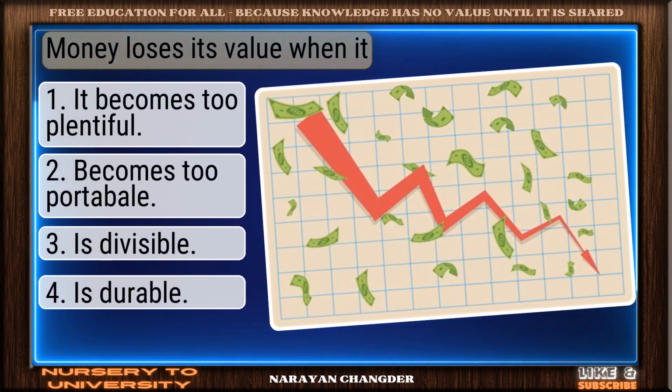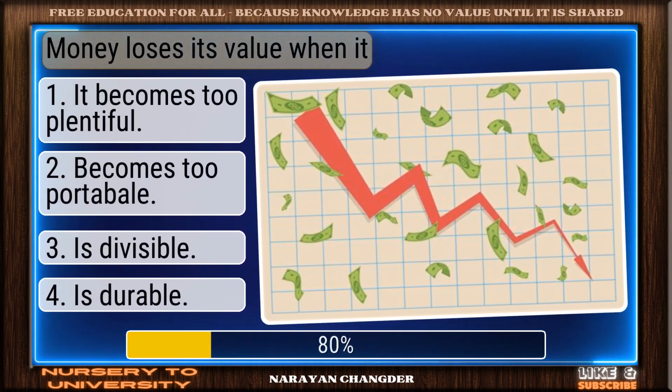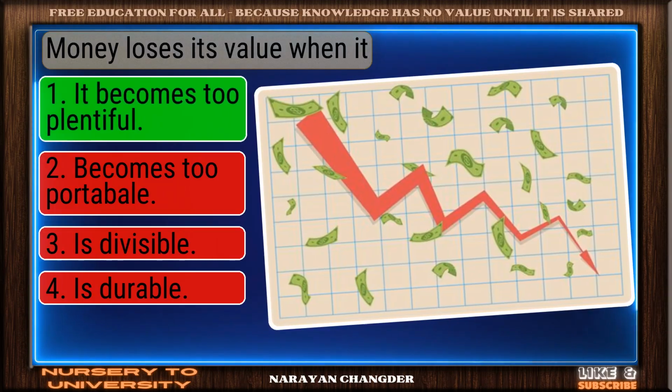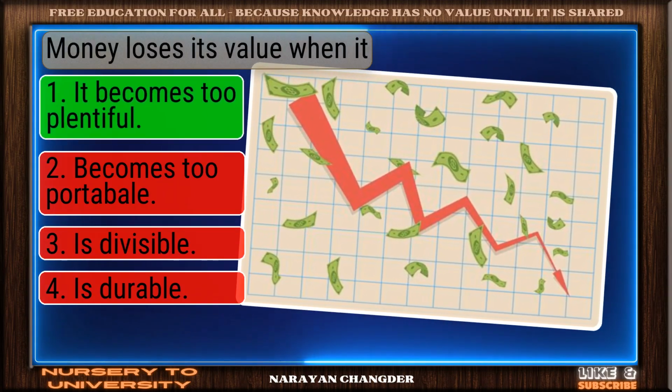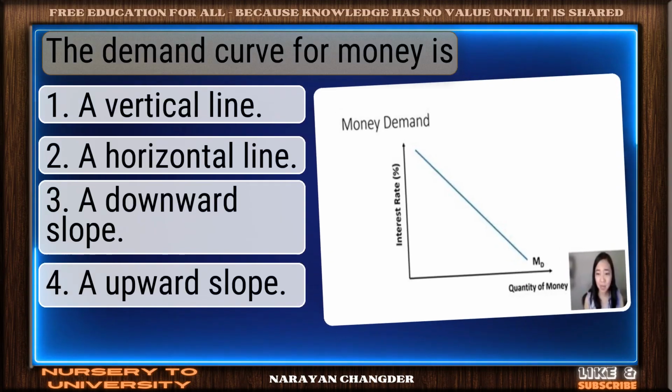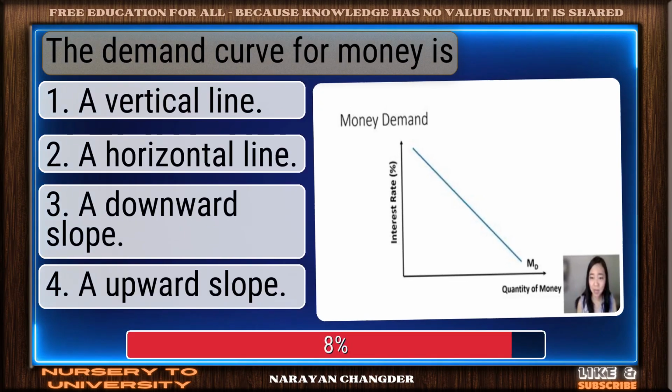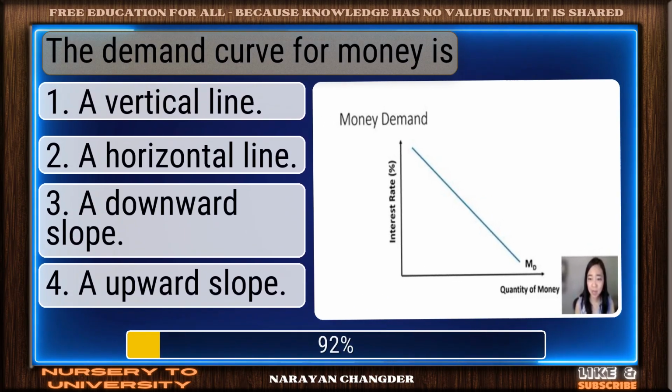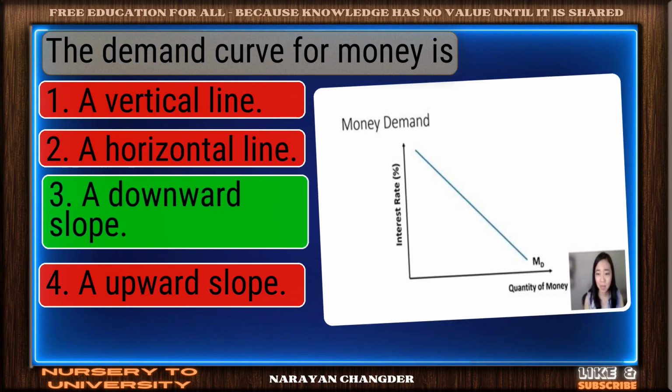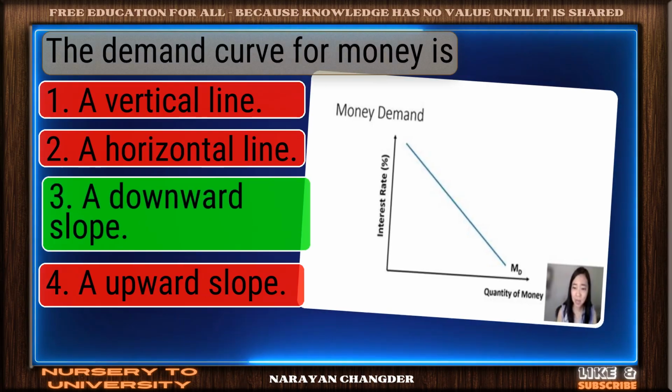Money loses its value when it. Exactly. It becomes too plentiful makes sense, and it is right choice. The demand curve for money is. Perfect. A downward slope is the correct choice.